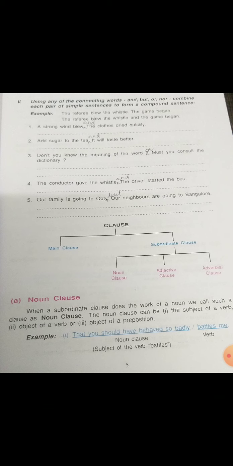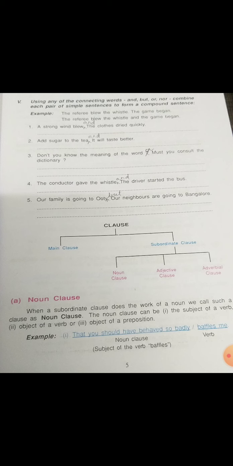Okay. In the next, fifth, Roman numeral, you can see that using any of the connecting words but, and, or, nor, combine each pair of simple sentences to form a compound sentence. Here I have just given the connecting word. You have to take down the full sentences and write them on the dash. So a strong wind blew, full stop, the clothes dried quickly.